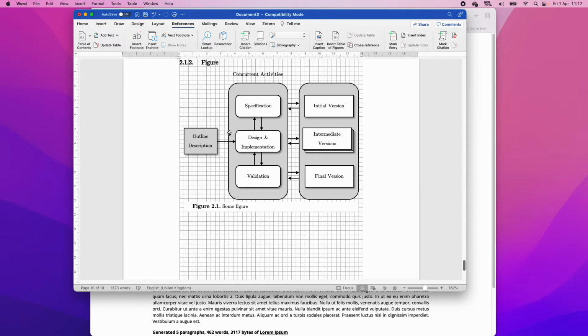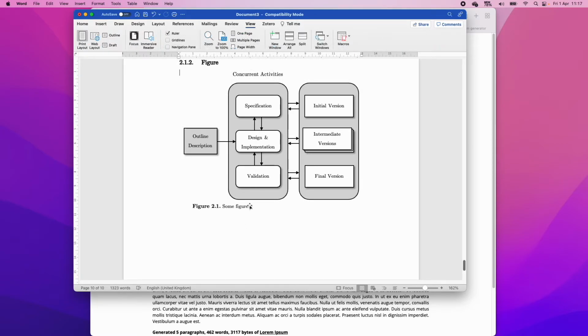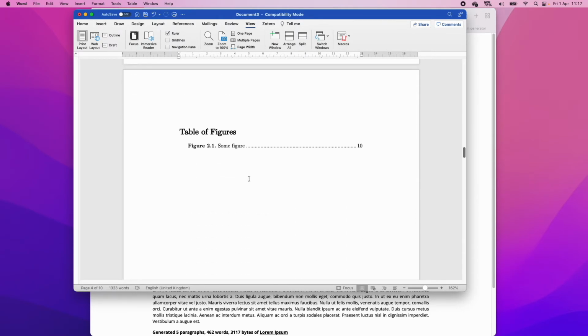So you can just click on it and it will link you down. By the way, this captioning works for equations. It works for tables also. So that's it. I mean, that's kind of the bare bones of everything.